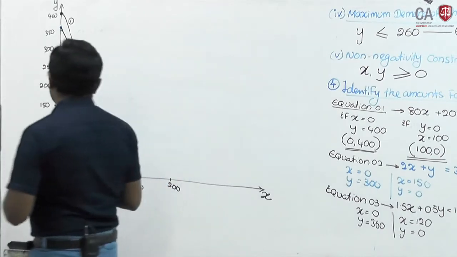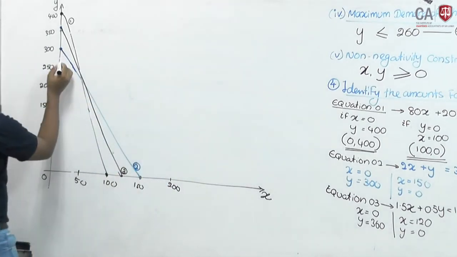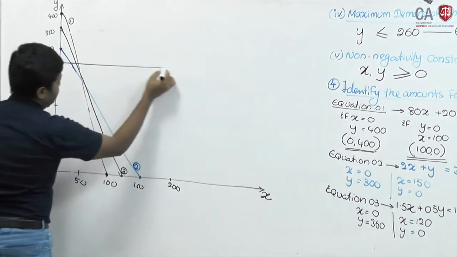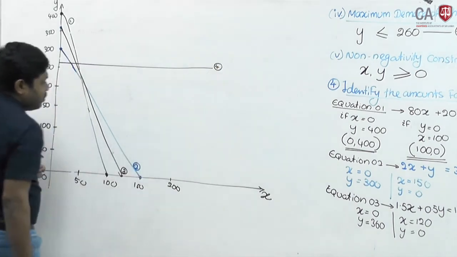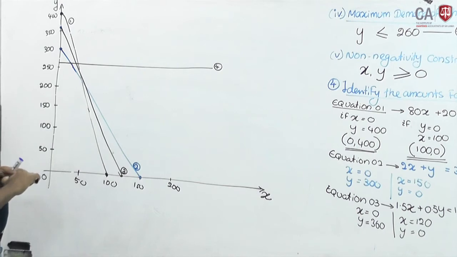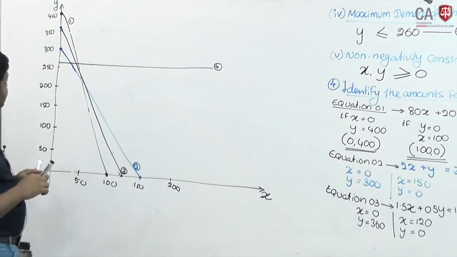Y should not exceed 260. I will take it like this. This is the fourth equation, y equals maximum 260.